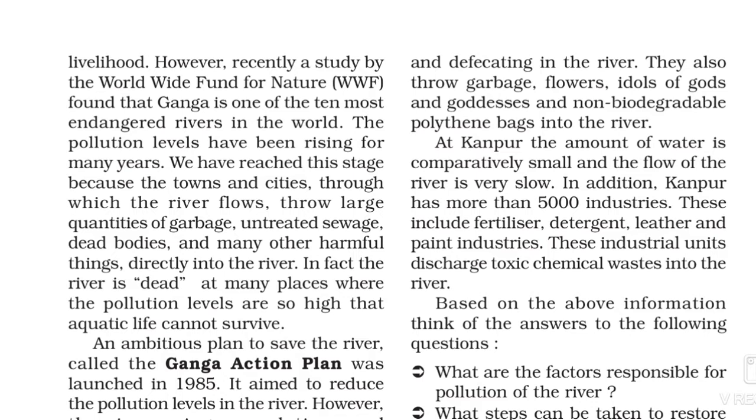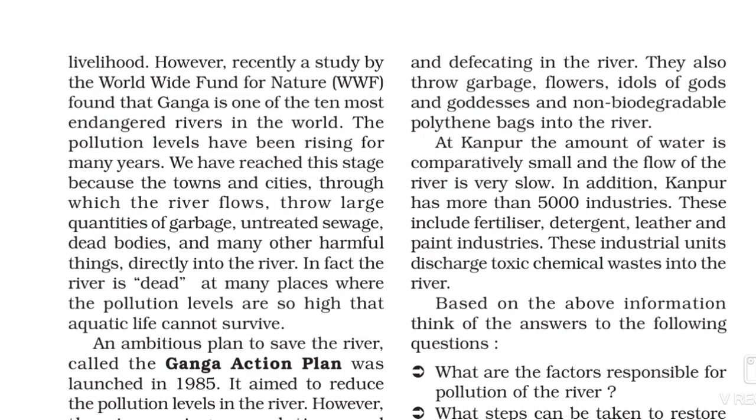So, student, the people of Kanpur in UP throw garbage, waste, gods and goddesses waste, and non-biodegradable polythene into the river. So at Kanpur, the amount of water is comparatively small and the flow of the river is very slow because of the pollution. Kanpur has more than 5,000 industries, and these include fertilizer, detergent, leather and paint industries.